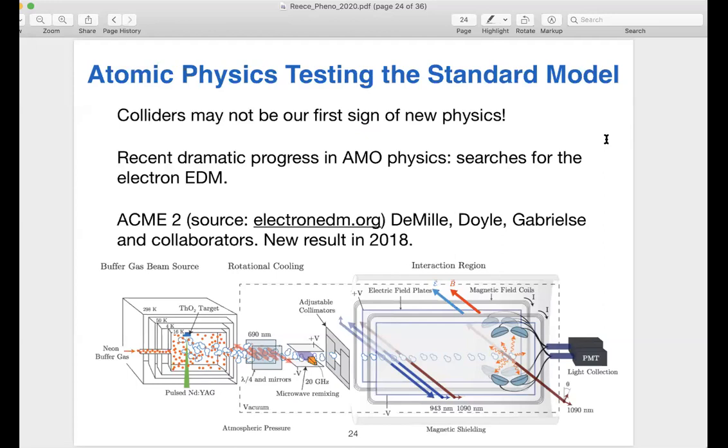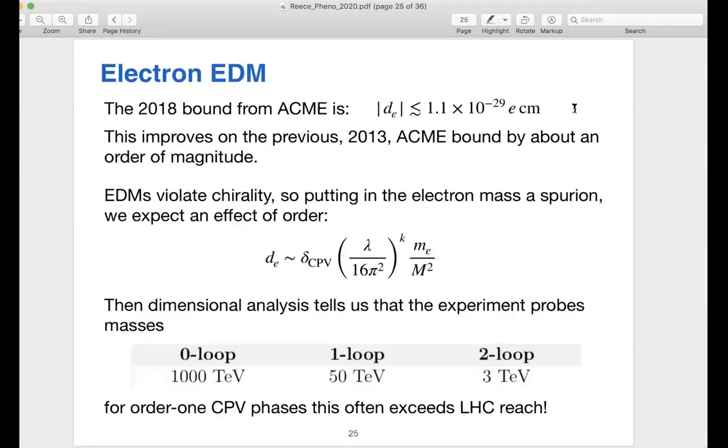In particular, there was a new result from the ACME2 experiment. The PIs of that experiment are Dave DeMille, John Doyle, and Jerry Gabrielse at Yale, Harvard, and Northwestern. And they use a polar thorium monoxide molecule that passes through some apparatus. They sort of zap it into a particular state with a laser and then watch for it to decay. And they have external E and B fields they can apply, the E field to polarize the molecule, the B field to give you some precession of the spin. And they can do a very accurate measurement and infer whether or not there's an electric dipole moment. And the bound they set is 10 to the minus 29 in these funny units of e centimeters.